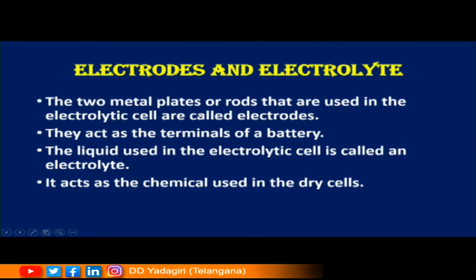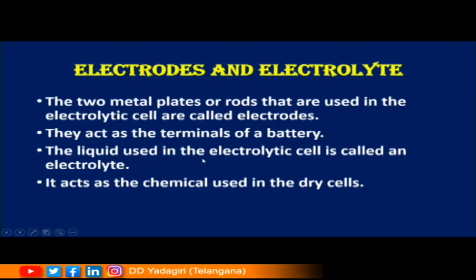So the 2 metal plates or rods that are used in the electrolytic cell are called electrodes. They act as the terminals of a battery. Now children, we know that the battery has a positive terminal and a negative terminal. So the electrodes also act as a positive terminal and a negative terminal of a battery.